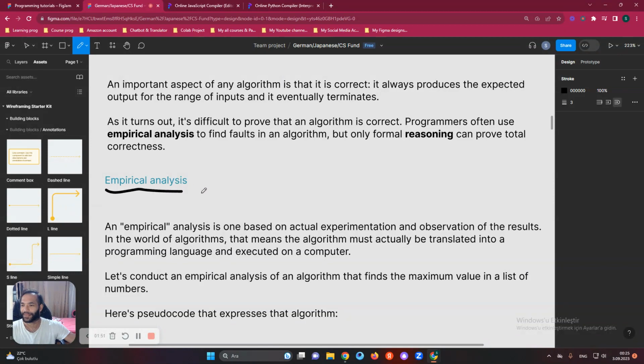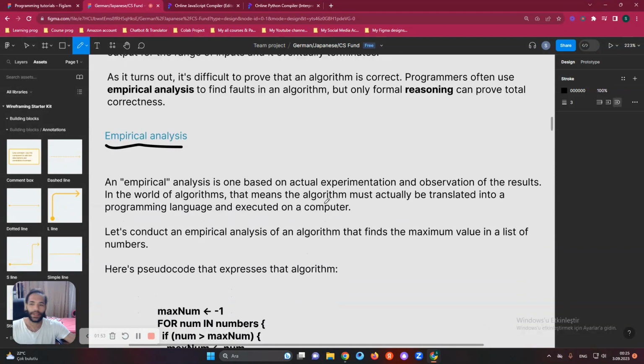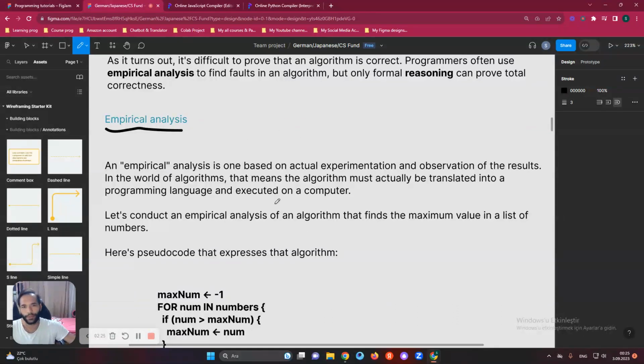An empirical analysis is one based on actual experimentation and observation of the results. So in the world of algorithms, that means the algorithm must actually be translated into a programming language and executed on a computer. If we don't do that, then what will happen? We can just write to each other like on papyrus. That's not a way to explain things, because if we are working with digital things, then we need to use programs and programming languages, isn't it? It is another language to speak with the computer.